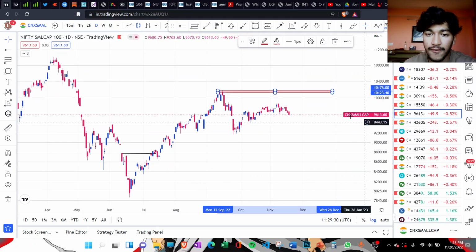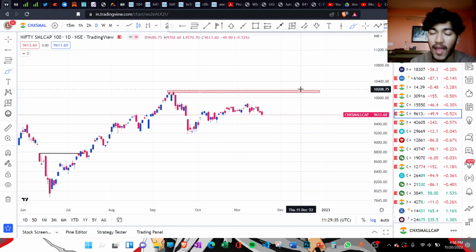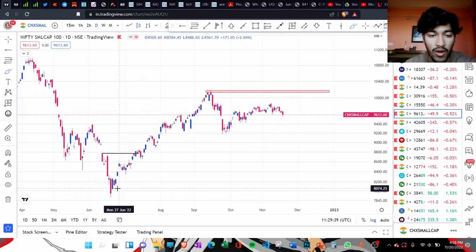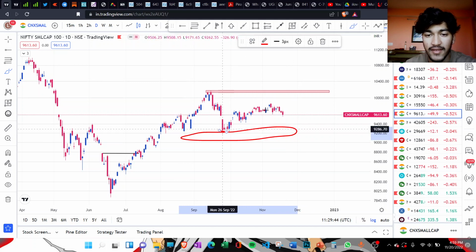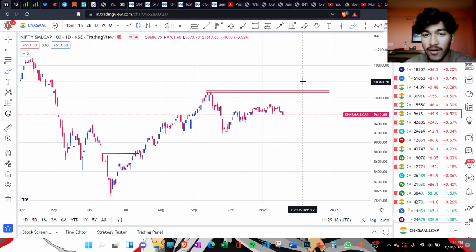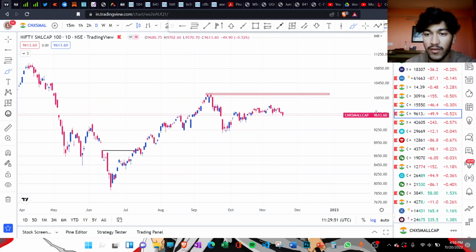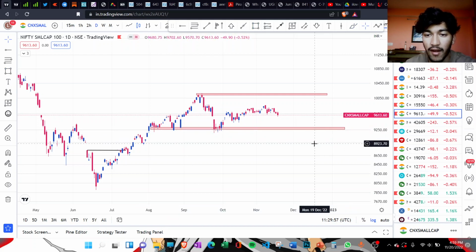And if I talk about the price action, it is relatively weaker as compared to the mid caps and as compared to the Bank Nifty and the Nifty. So currently small caps are the weakest, as you can clearly see. So right now we have this broader support level here, around 9,200, and a resistance level at 10,170 something. So currently you need to keep an eye on these two areas and how the small cap index is doing, and we'll discuss some of the stocks that are doing well.